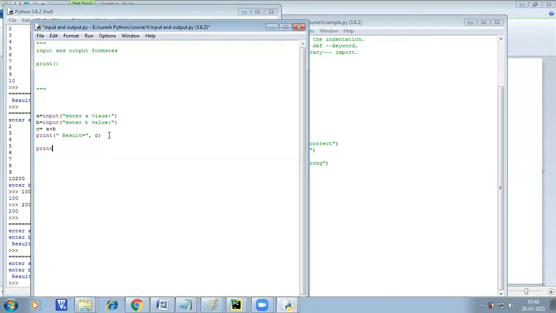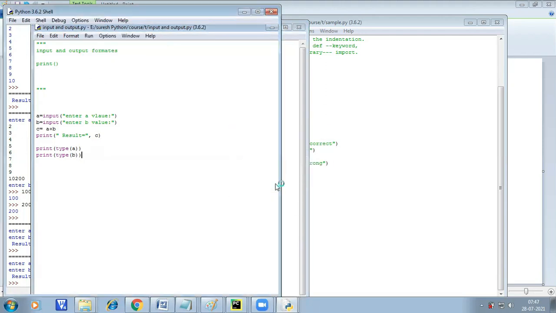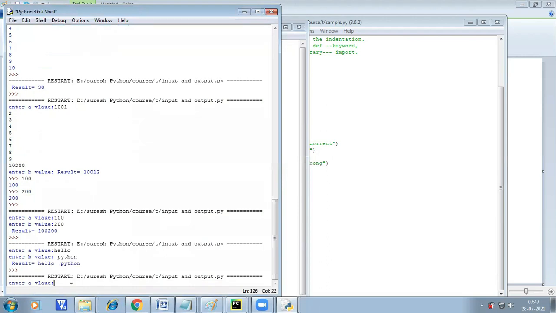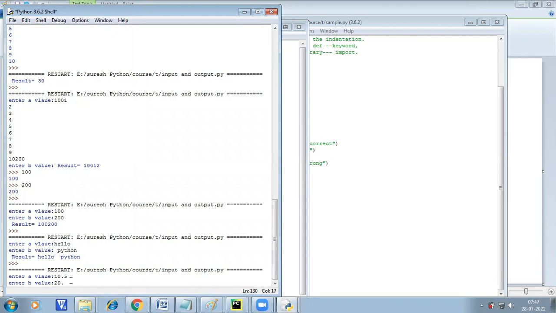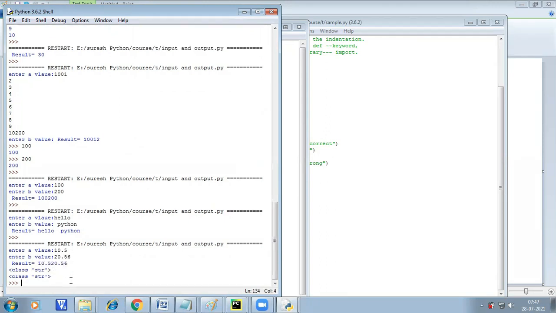If you check the type of input, you can see the same thing. Now we can see what value we are able to read. Just go to the file and execute. I try to enter some float values, 10.5 and 20.56. These are floats, but it is taking them as strings. It just concatenates these two strings, 10.5 plus 20.56. It's just adding them. That's it.